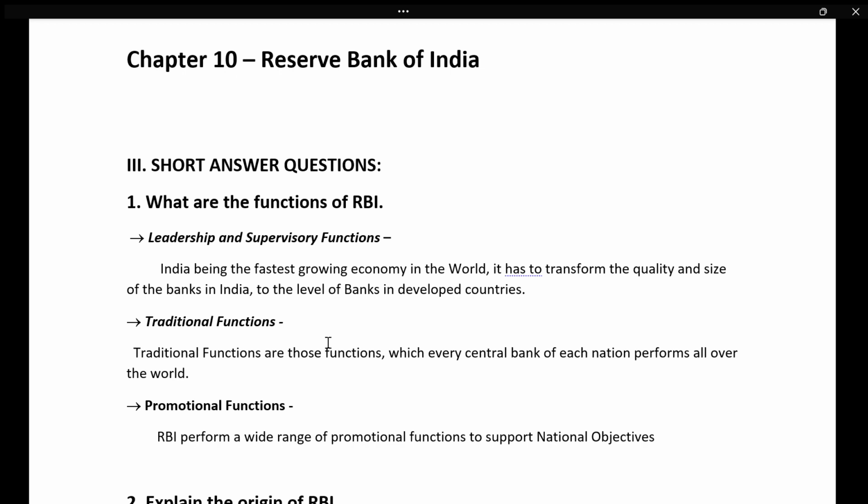So it has to take the leadership and supervisory functions of banks in India. And traditional bank functions, it has functions which every central bank of each nation performs all over the world, and promotional functions to support the national objectives.